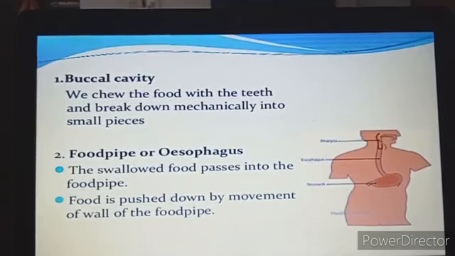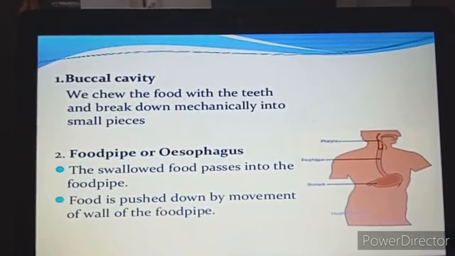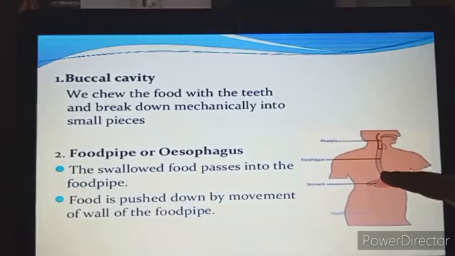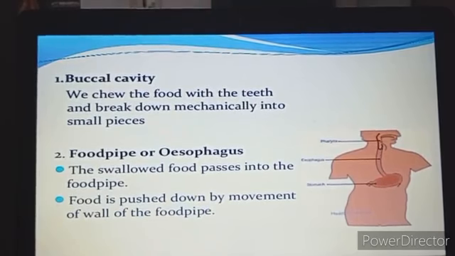It passes into the food pipe. The food pipe is also called esophagus. What is it called? Esophagus. So the swallowed food passes from the mouth to the stomach through a passage or a pipe, and this pipe is called food pipe or esophagus. This pipe is a tube-like structure, as you can see here in the module. It is a tube-like structure. It is clearly visible. It is a tube-like structure extending from the throat to the stomach.